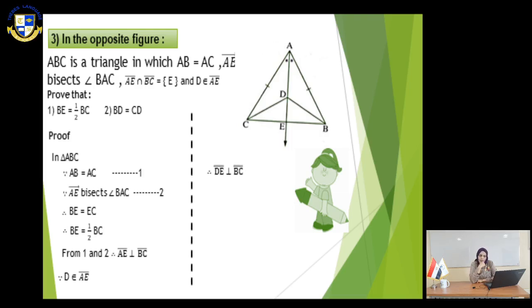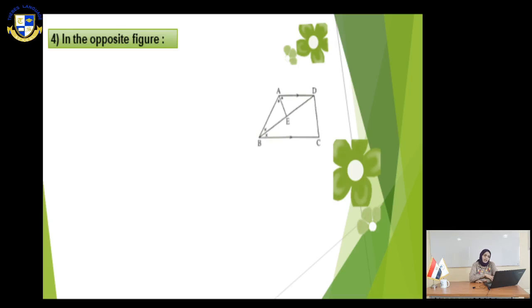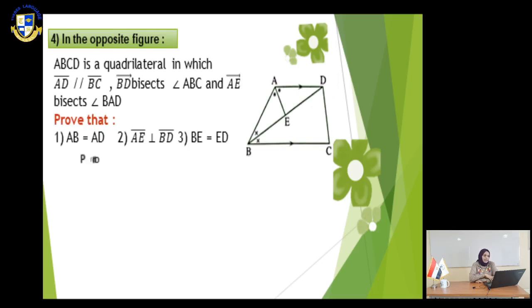Let's move to slide number 9. In the opposite figure, ABCD is a quadrilateral in which AD is parallel to BC, BD bisects angle ABC, and AE bisects angle BAD. Prove that AB equals AD and AE is perpendicular to BD.